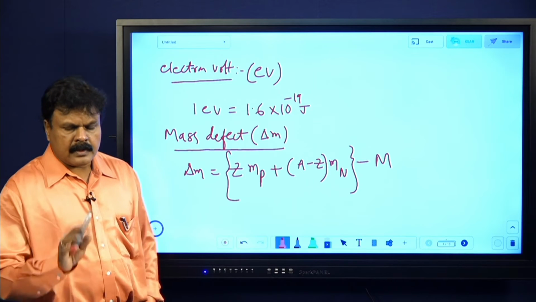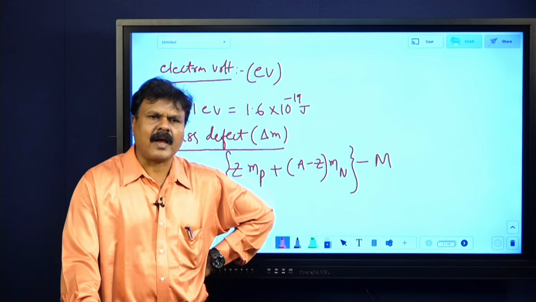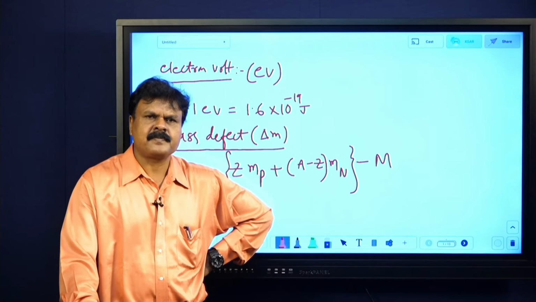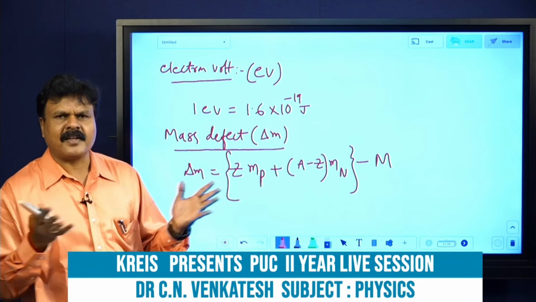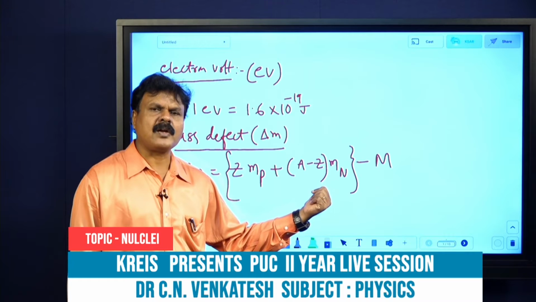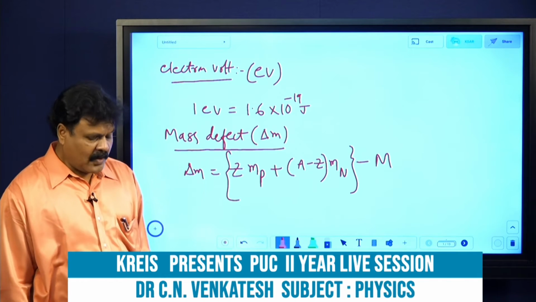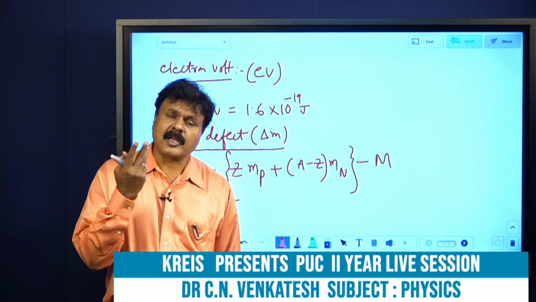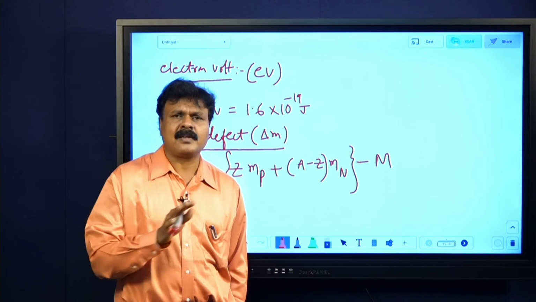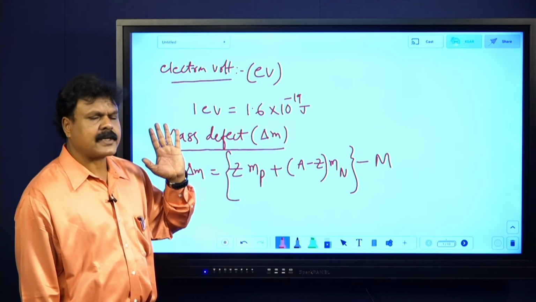I told there are many particles inside the nucleus, but their average lifetime is very less. They are there, but not in such a way. These are the stable things, proton and neutron, and even in proton and neutron there will be interconversions. Neutron gets converted into proton, proton into neutron, but overall mass number will remain the same.